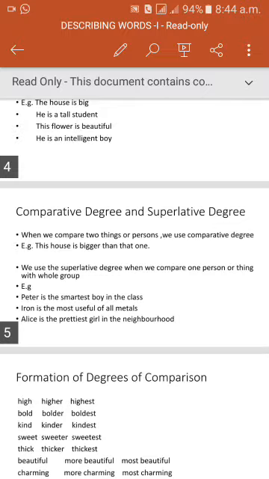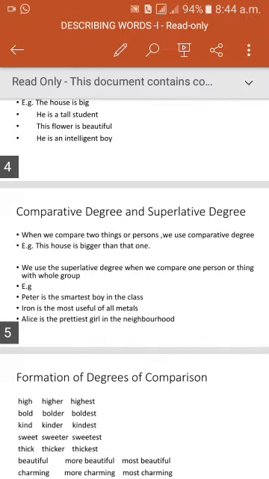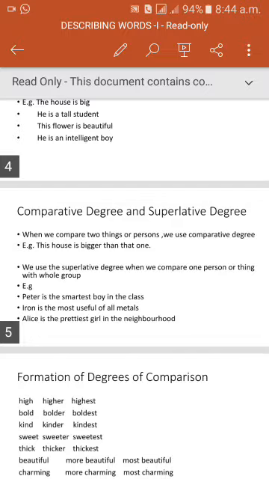We compared Peter with his class. Comparison is made between one student and the class. Iron is the most useful of all metals. Most useful is an adjective in superlative degree. Alice is the prettiest girl in the neighborhood. The prettiest is an adjective in superlative degree.